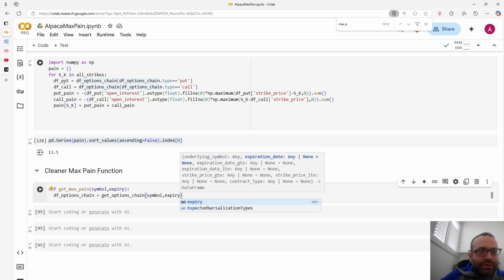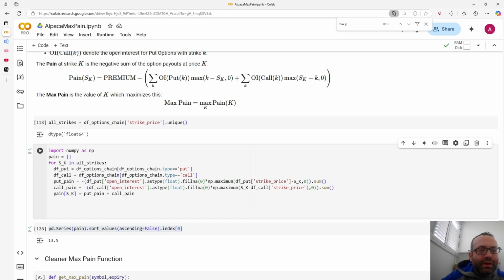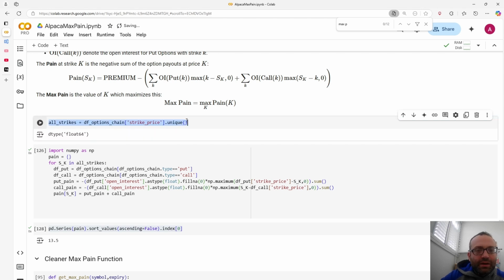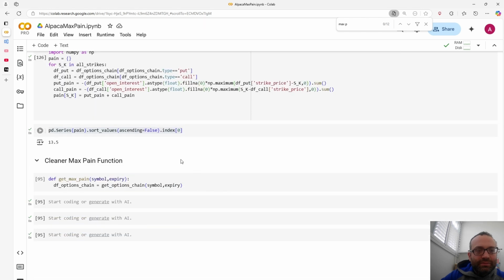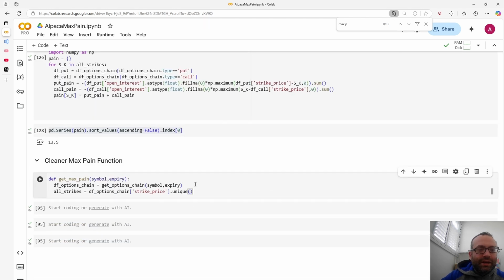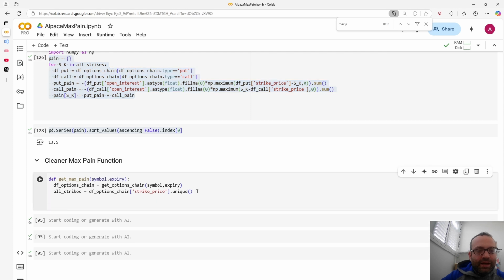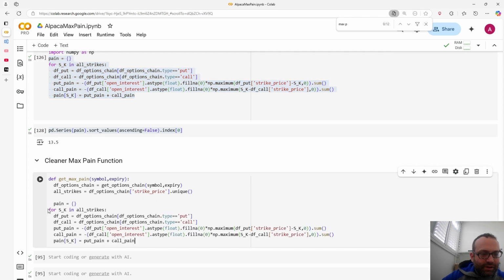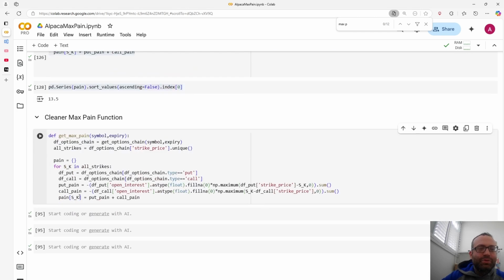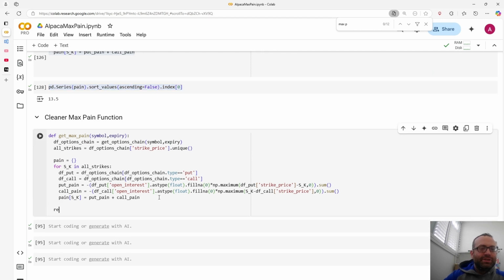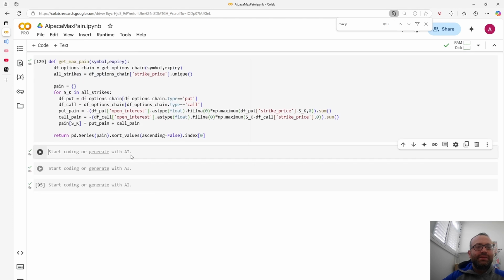And then let's put the rest of the stuff here. We can do all strikes is this. Oops. All strikes is here. And then let's iterate through these guys. We're gonna do pain is this. Sorry, it's getting a little ugly. So basically I'm just repeating what we did above, and then we're gonna return this value, which is the max pain. So let's just try it for a few more things to make sure we got it right.